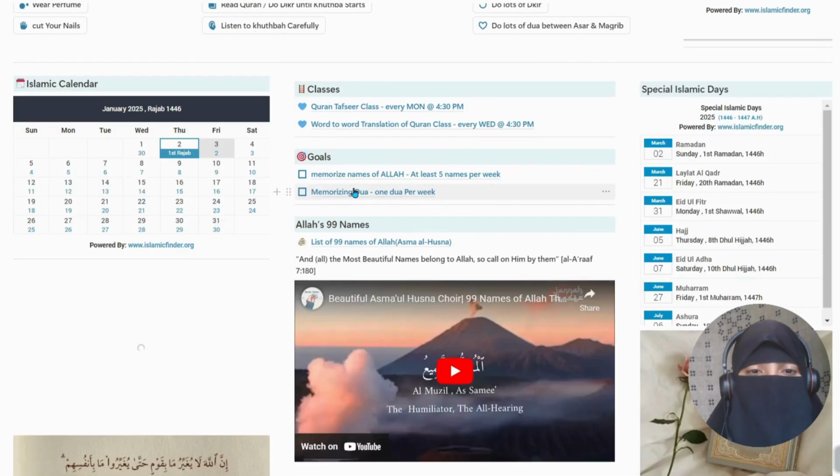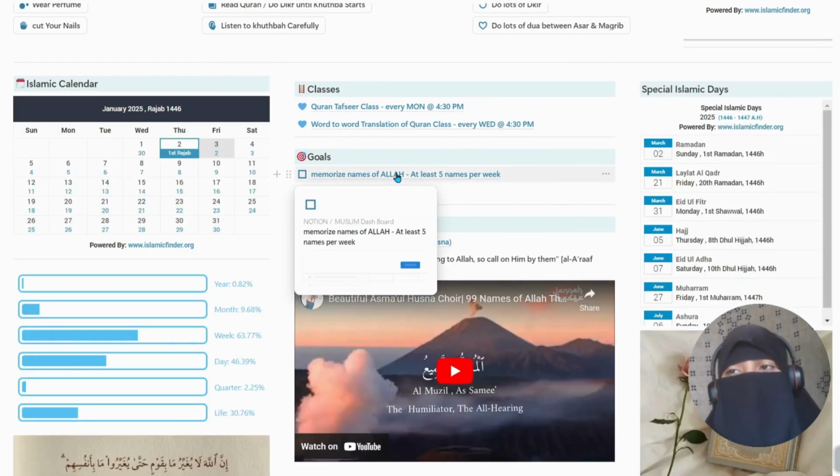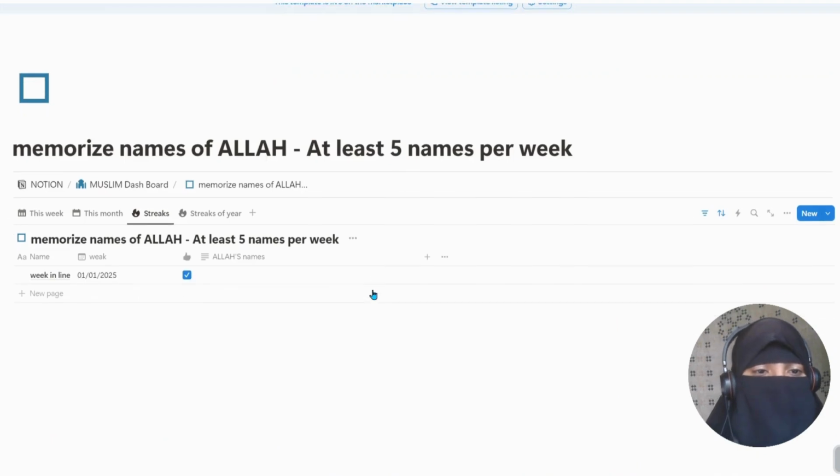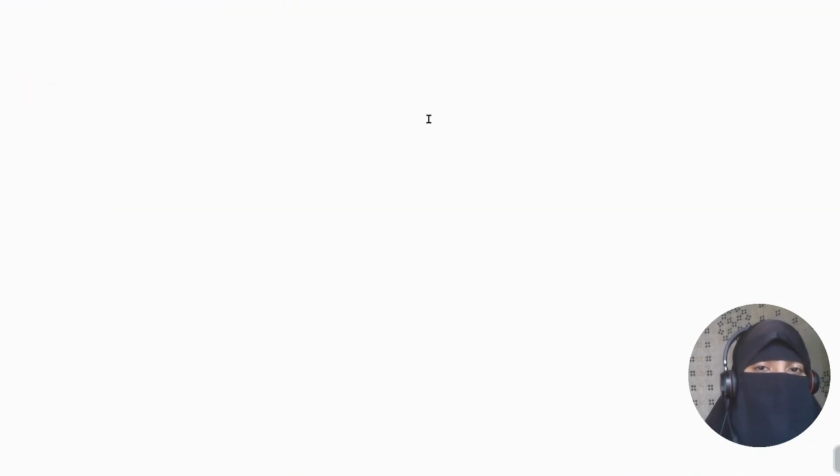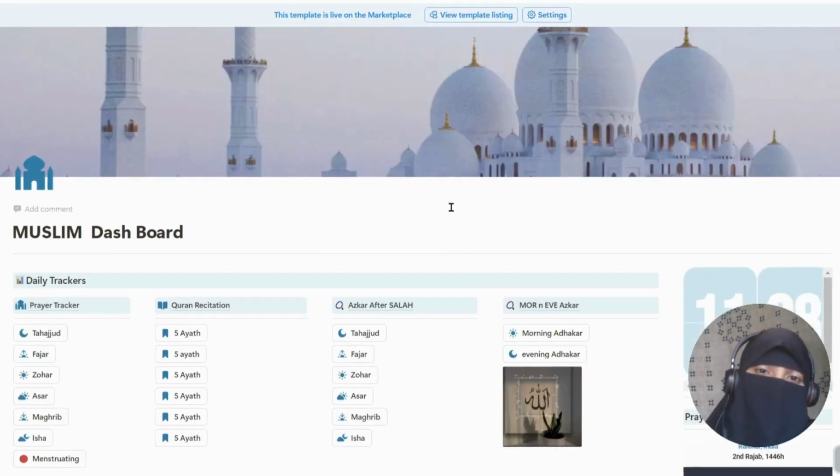Other goal pages also work like this, like Allah's 99 names. If you have memorized five names of Allah, then write the names of Allah and then check the box. If you didn't memorize, leave it as it is. Okay. And in those also you have four views.